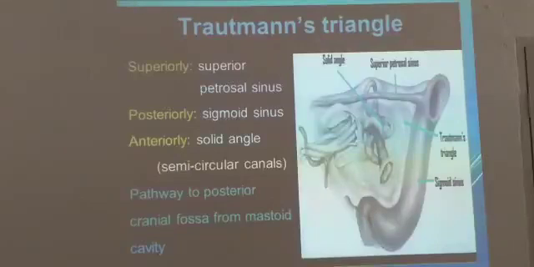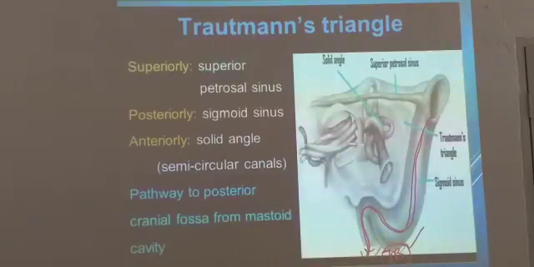While you are seeing it from behind, this is the sigmoid sinus that you have. Sigmoid sinus forms the jugular bulb. Is it or not? Jugular bulb is going to form like this. This sigmoid sinus is going to form like this, and this sigmoid sinus is joined by the superior petrosal sinus like this. Is it or not?